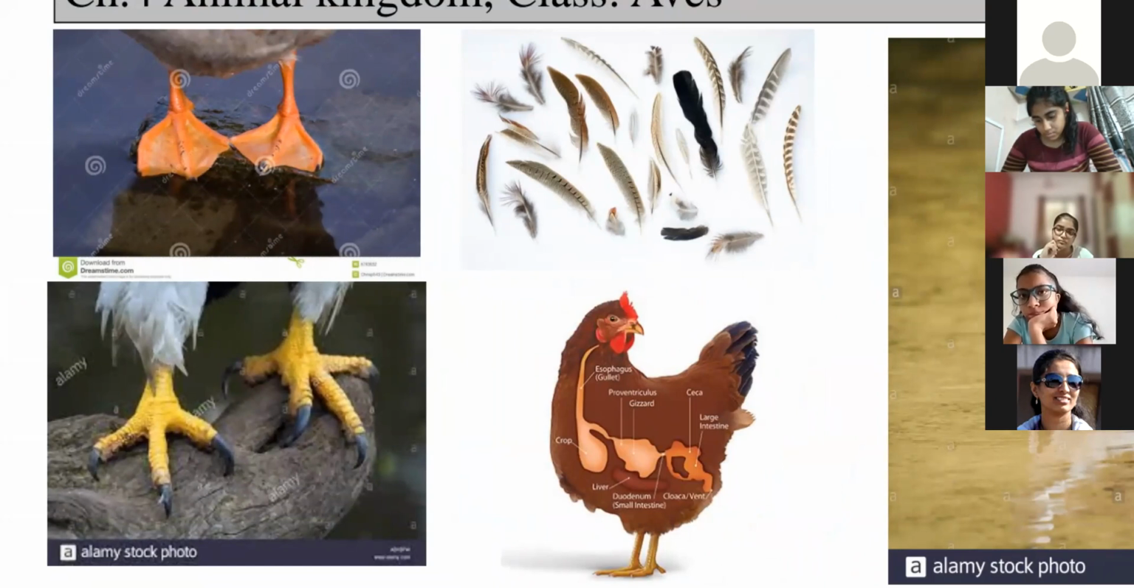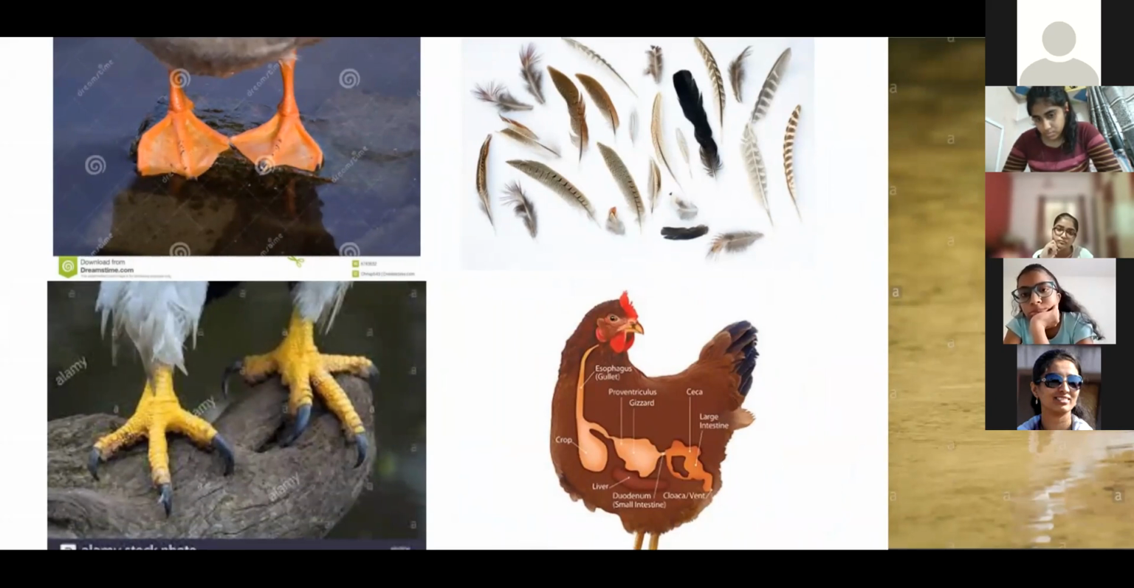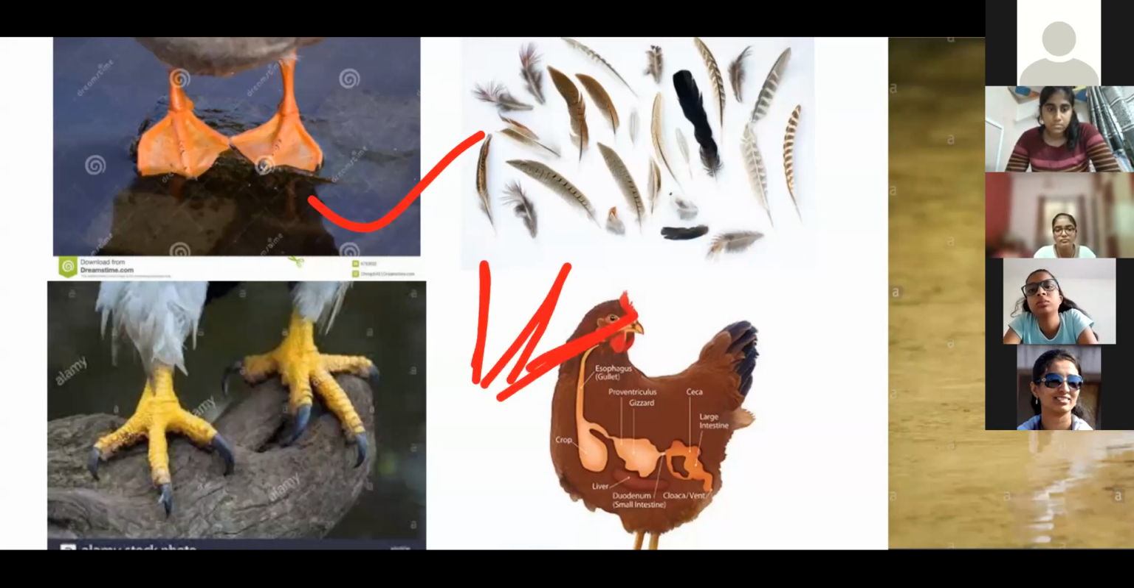If you observe a duck, right? In that, this type of flippers are present. Webbed feet, that we call webbed feet. Between the toes, a membrane-like structure is present, which helps them to easily swim in water, right? So this type of feet we call webbed feet, that helps in swimming.